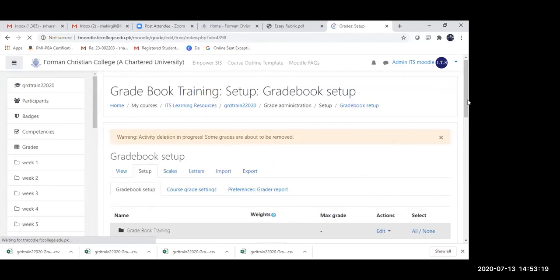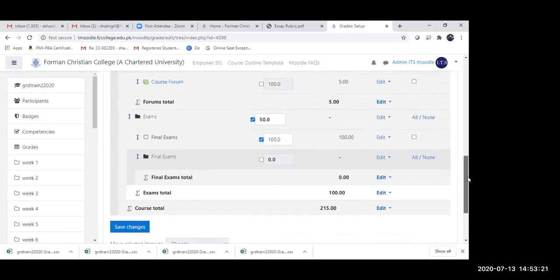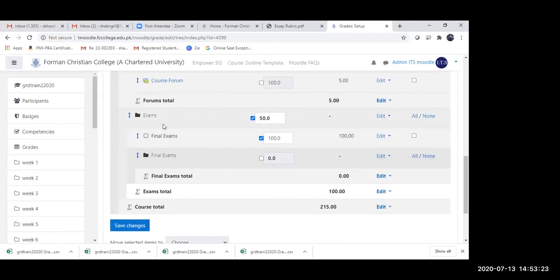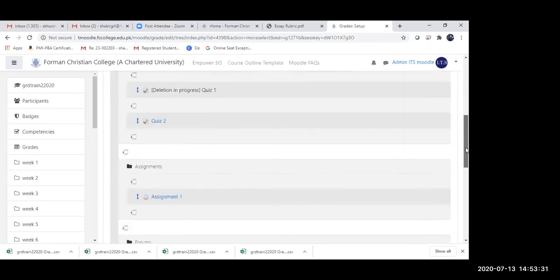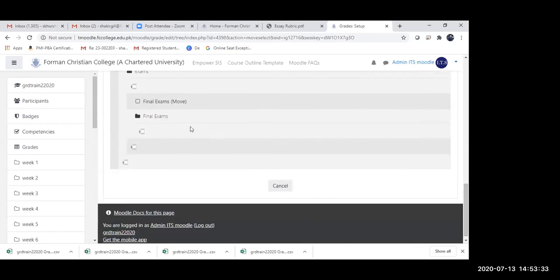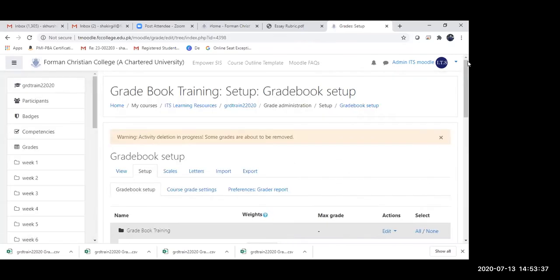So you can see that under the exams category, I have created final exams, and this is my grading item. I'm going to move my final exam grade item under the category final exams.